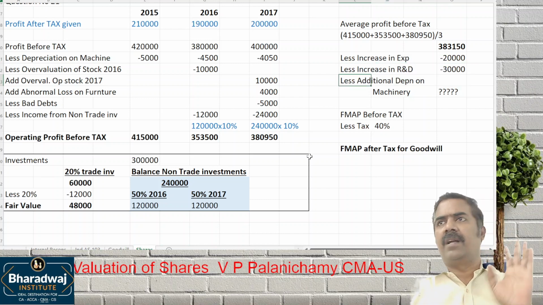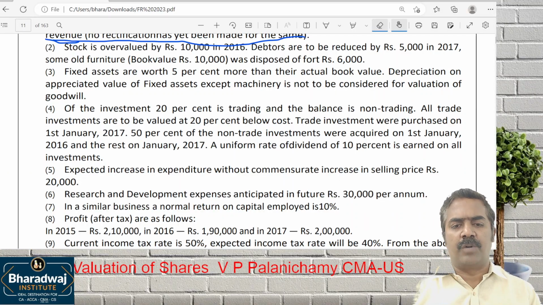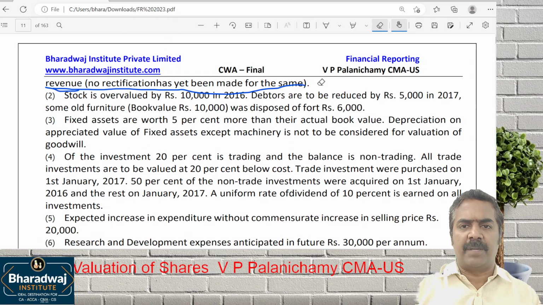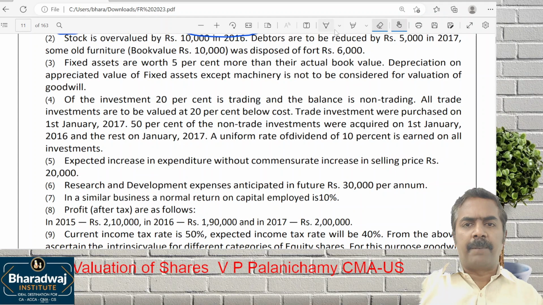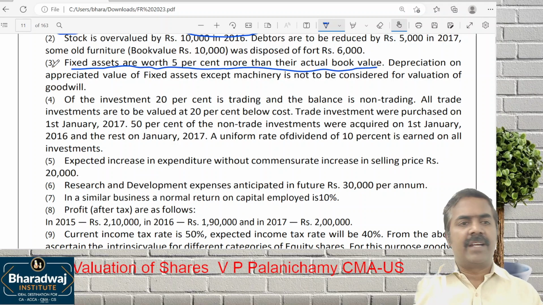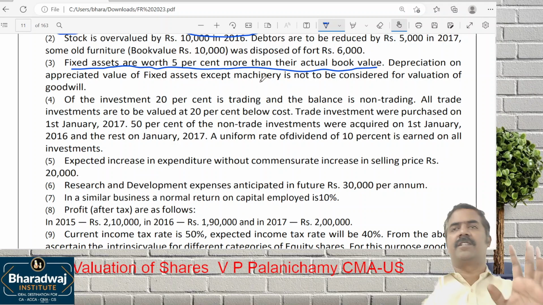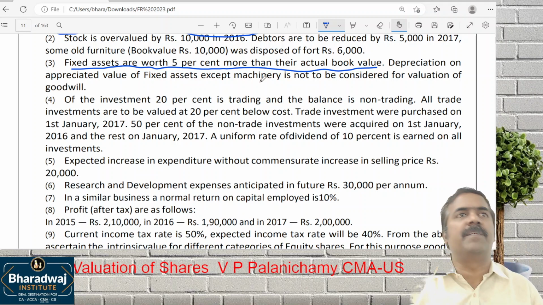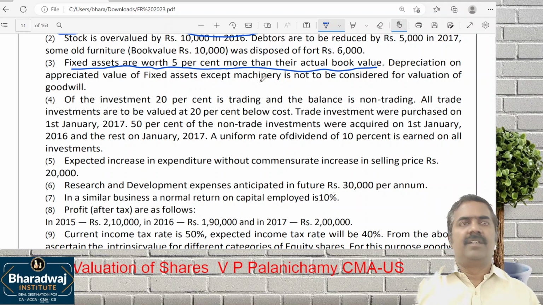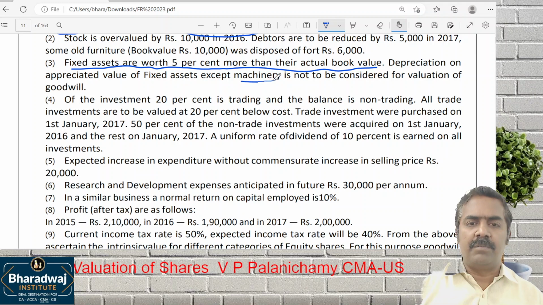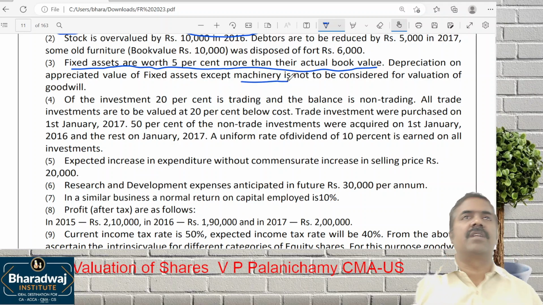Now everybody pay attention. It is a most important adjustment. Look at point number 3. Fixed assets are worth 5% more than the book value. Depreciation on appreciated value of fixed assets except machinery is not to be considered for valuation of goodwill. What is the meaning then? See, when fixed asset value goes up, depreciation also will go up. They ask you to ignore it except for which one? Machine. So for machine alone, we have to consider additional depreciation.